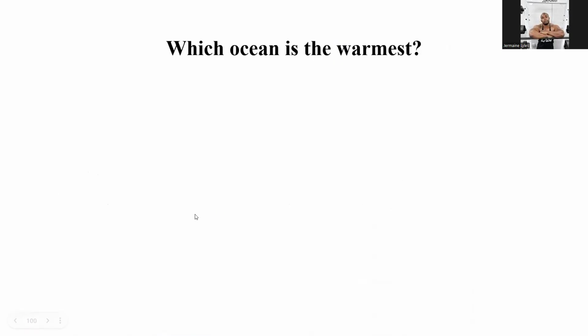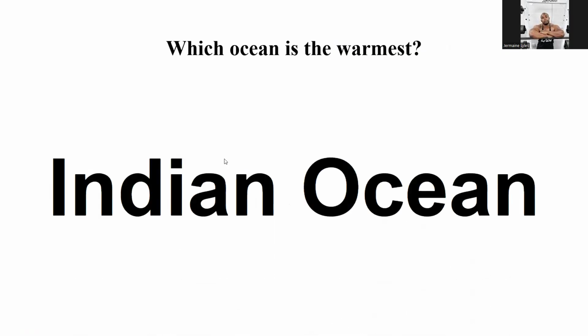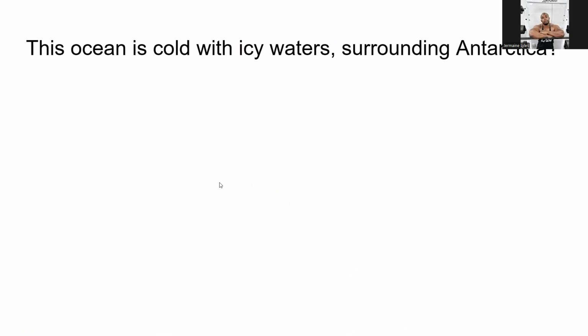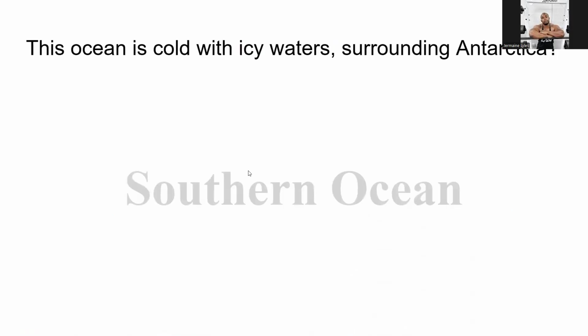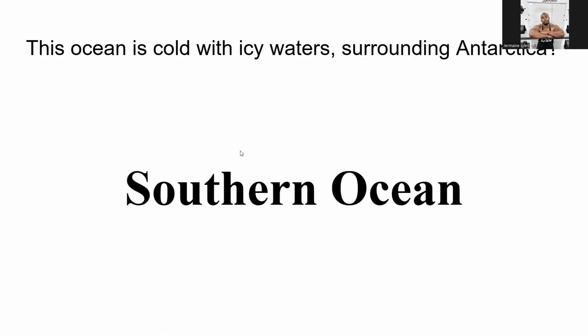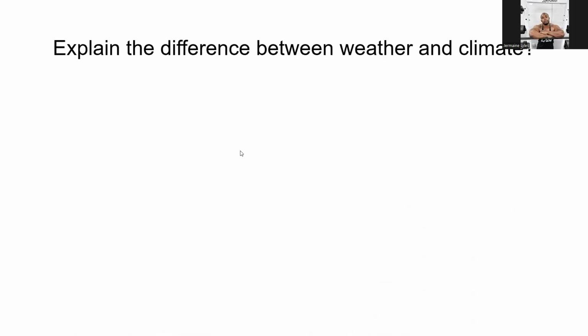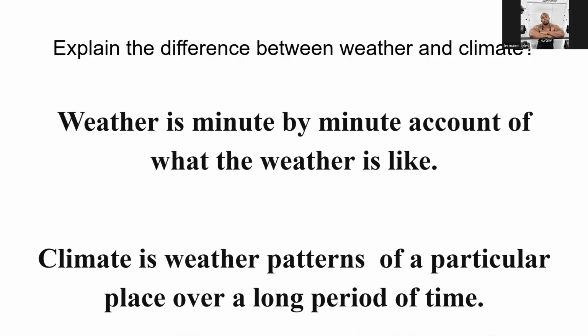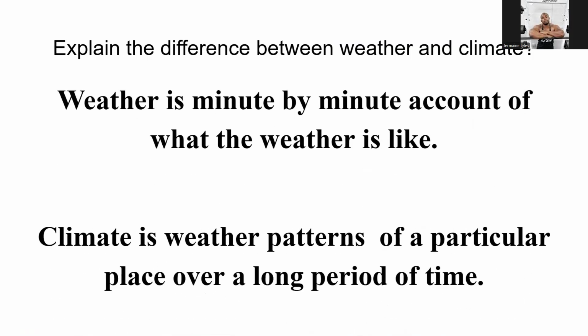What ocean is the warmest? The warmest ocean of all? The Indian Ocean. This ocean is cold with icy water surrounding Antarctica, the Southern Ocean. Explain the difference between weather and climate. We've kind of already did that. Weather is minute by minute. Climate is the patterns of weather of a particular area over a long period of time. And that is it.